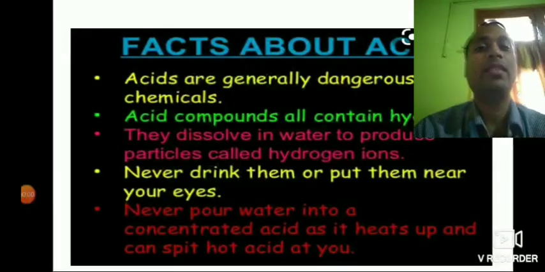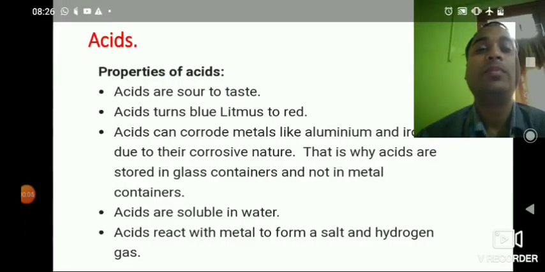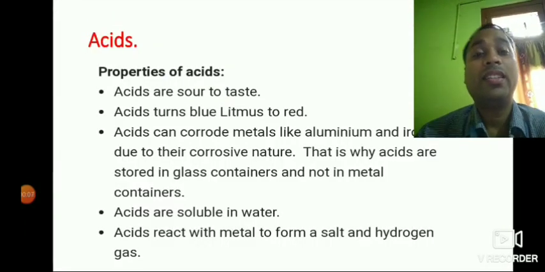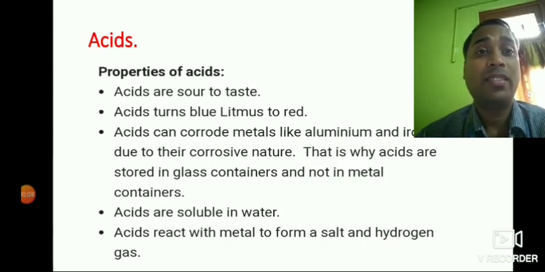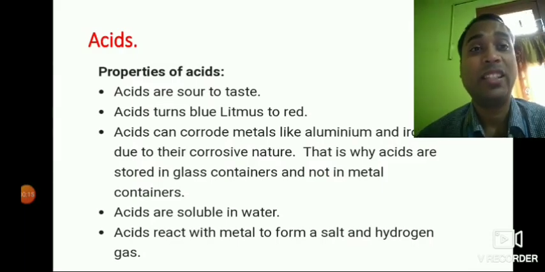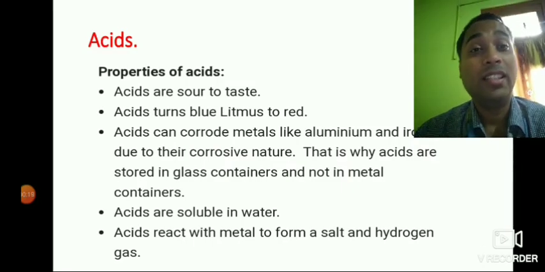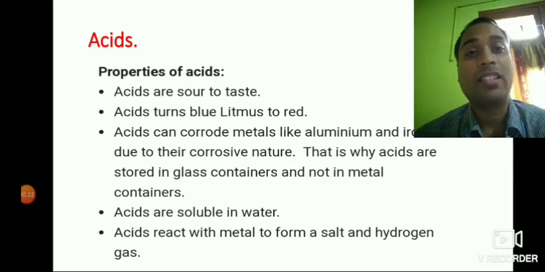And now let us discuss the properties of acids. So acids are sour to taste. Sour means tenga in our local language, or in Hindi we call it khatta. So acids are sour to taste.